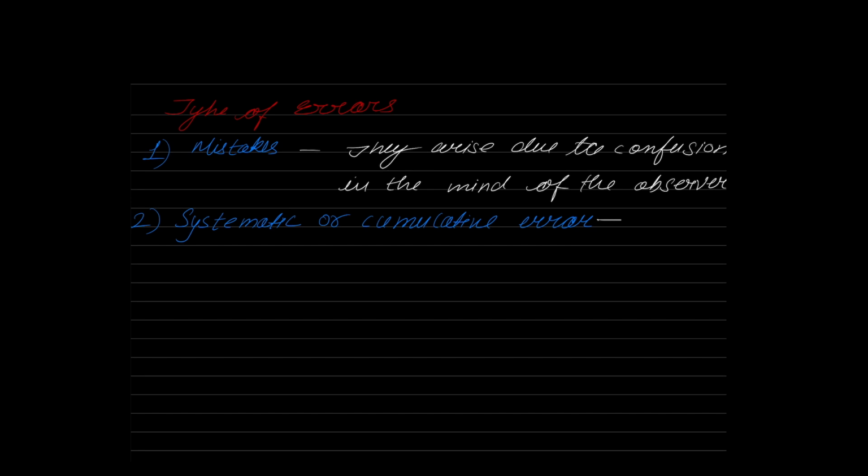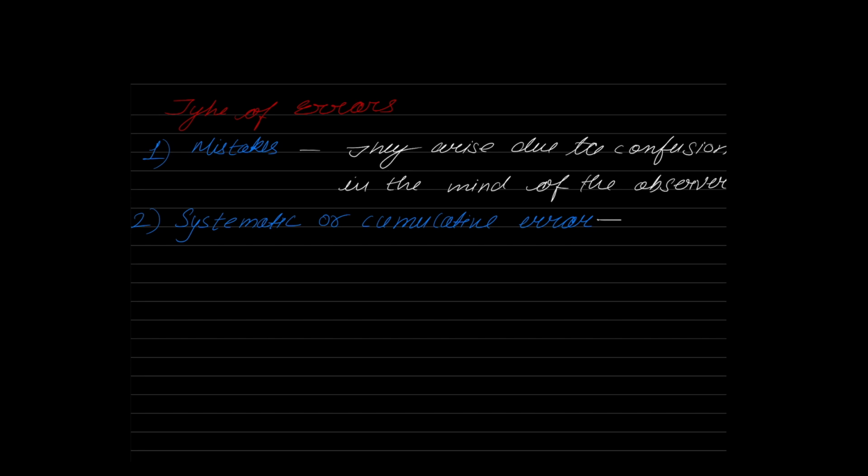By the meaning, cumulative means to accumulate. So when I say that this error is cumulative, it means that this error keeps on accumulating. Please understand, it may accumulate in the positive direction or in the negative direction. That means if this thermal expansion error is positive in the beginning, all throughout the measurement it will be positive. If it is negative in the beginning, all throughout the measurement it will keep on becoming negative. Understand? So that is what we call systematic or cumulative errors.